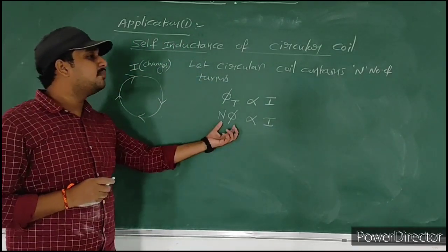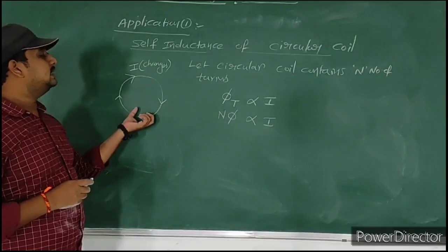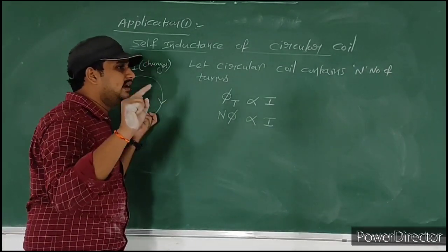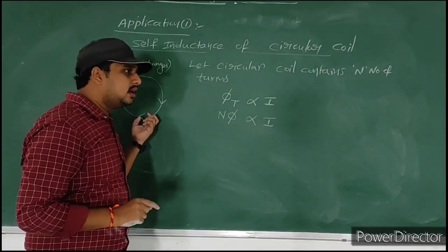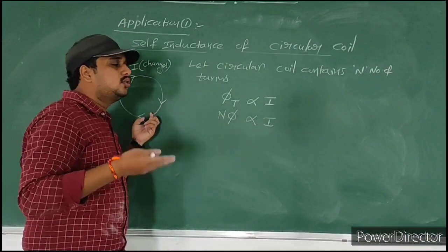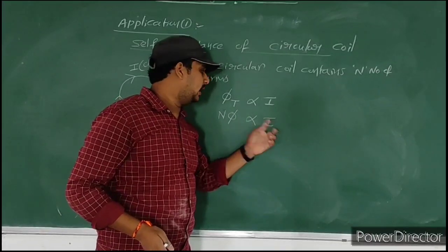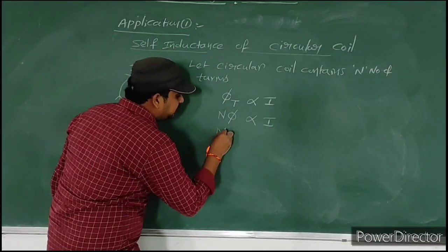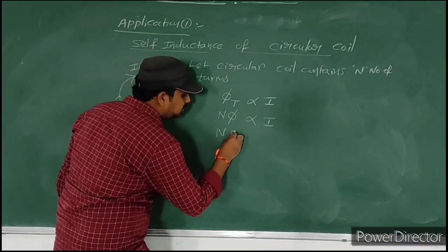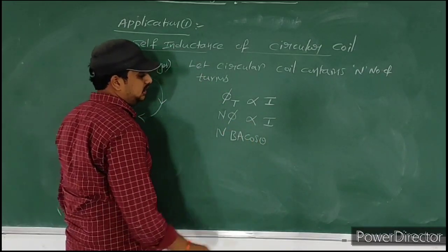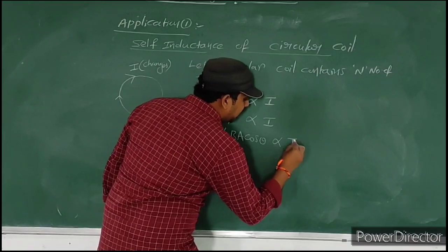Why are we taking N phi here? Because here it contains n number of turns. Each turn contains magnetic flux phi, I consider. Then n number of turns are there, so the total flux is N phi. N phi is directly proportional to I. You know already, the flux formula is BA cos theta. BA cos theta is directly proportional to I.